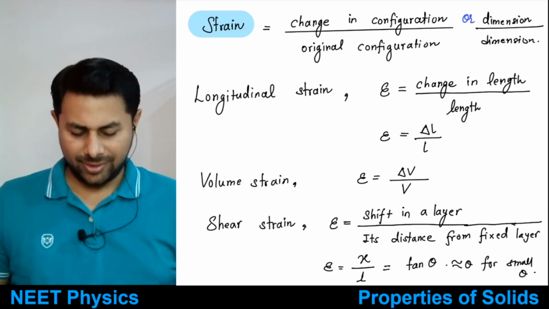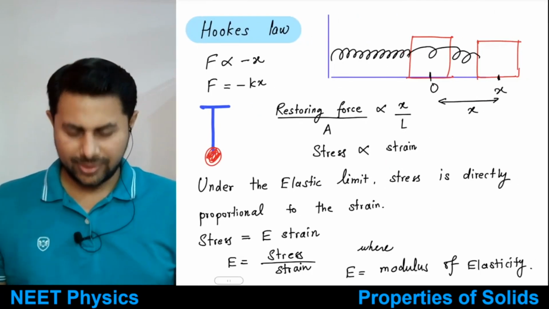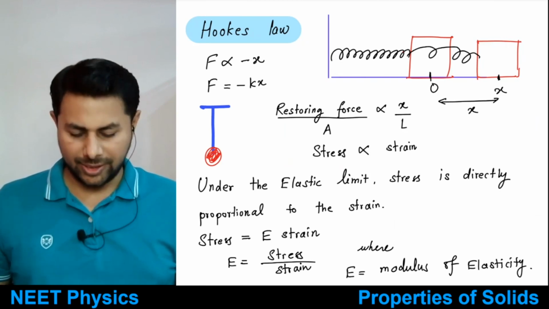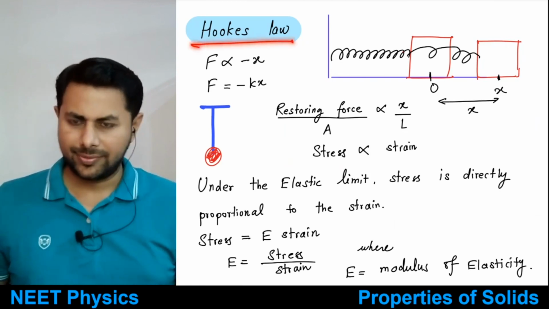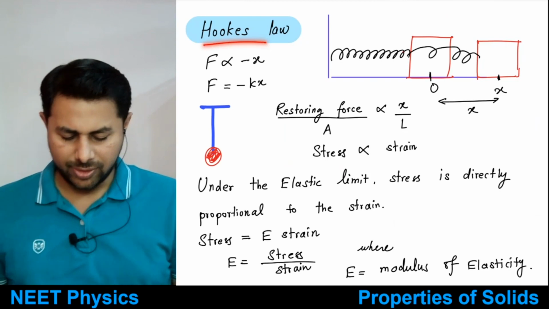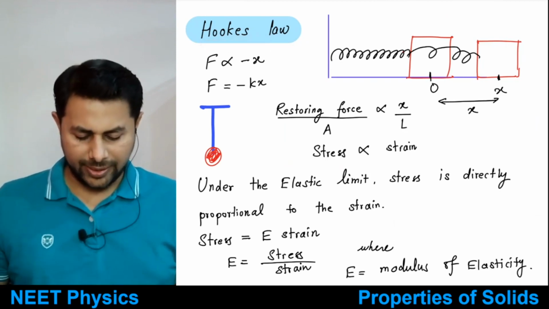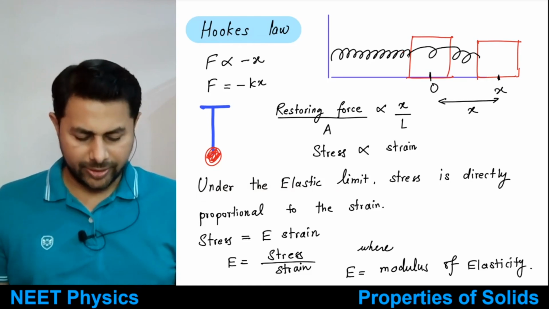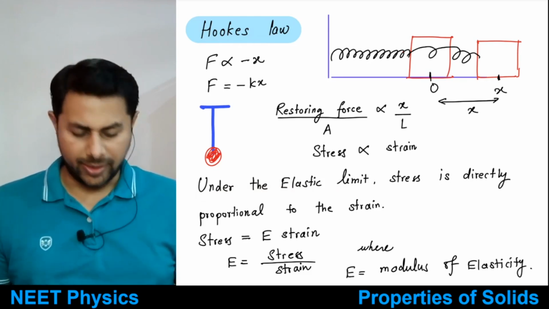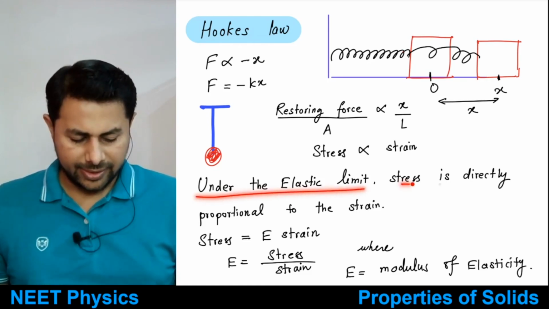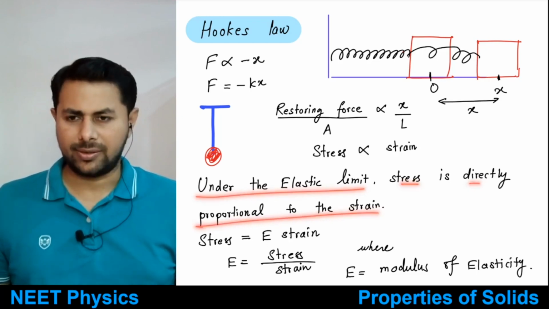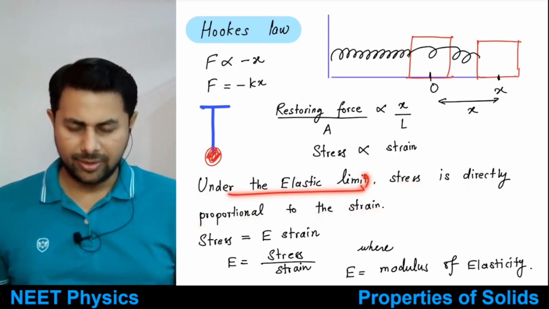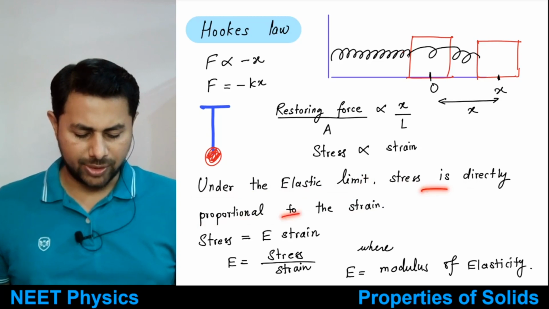Next, let's see Hooke's law. What is Hooke's law? Hooke's law says that under the elastic limit, and we have not learned what the elastic limit is yet, but we'll see, stress is directly proportional to strain. Under the elastic limit, the stress is directly proportional to strain.